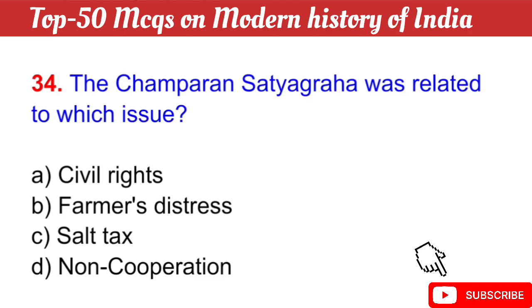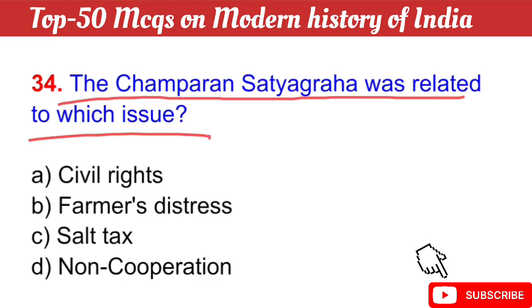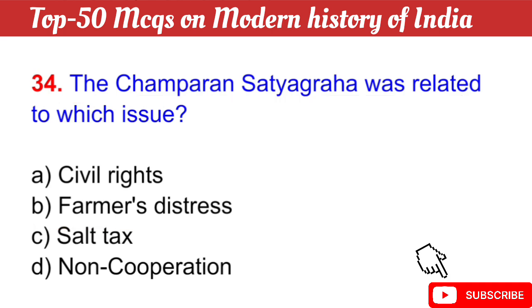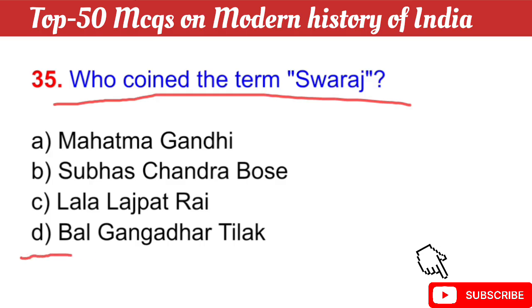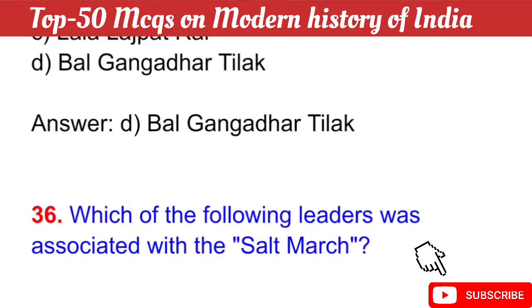Question number 34: the Champaran Satyagraha was related to which issue? The right answer is option B, the farmers' distress. Question number 35: who coined the term Swaraj? The right answer is option D, Bal Gangadhar Tilak. Bal Gangadhar Tilak coined the term Swaraj.